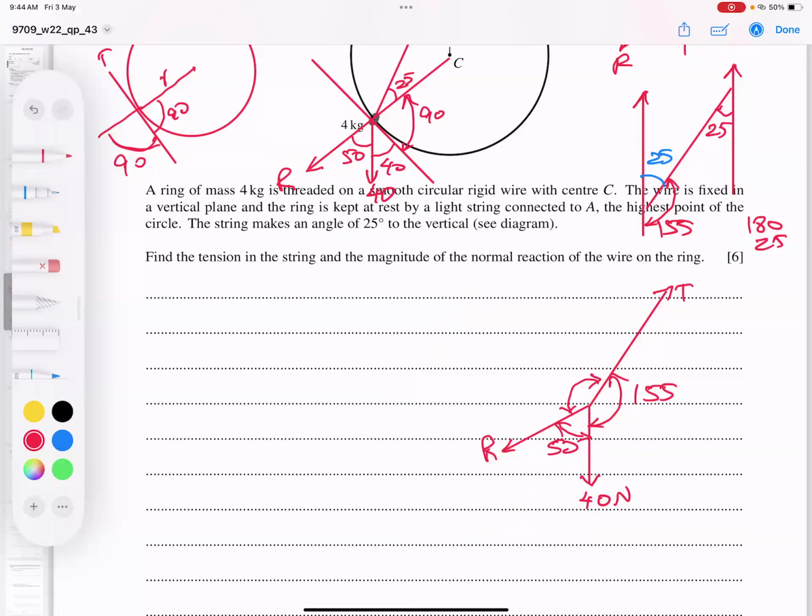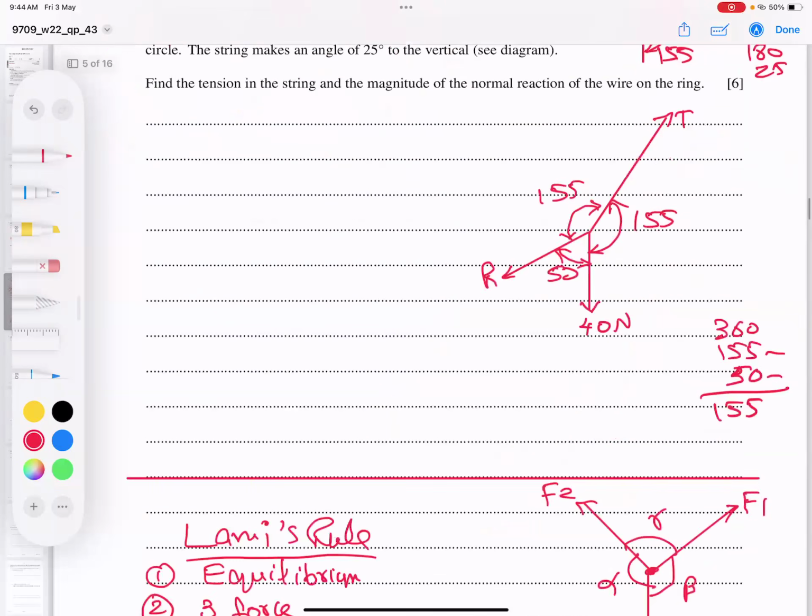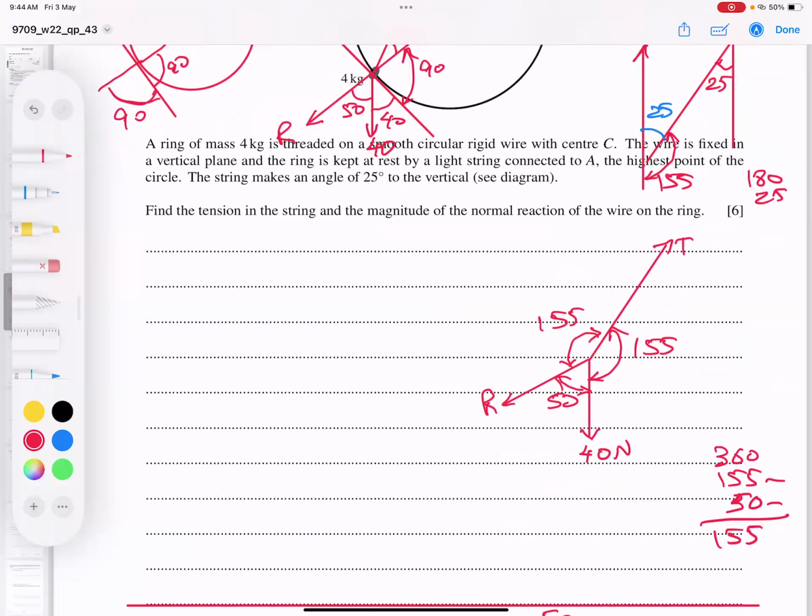From 360 degrees, subtract both: 360 minus 50 and 155. I got 155 once again. I repeat: 360, subtract 155, subtract 50. I got 155.